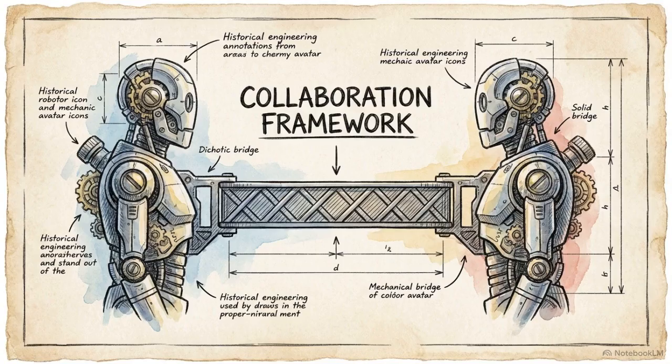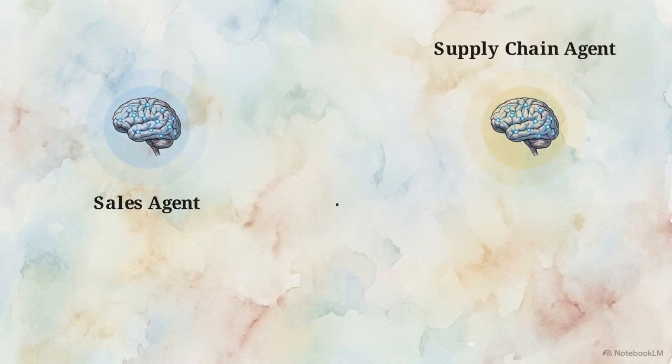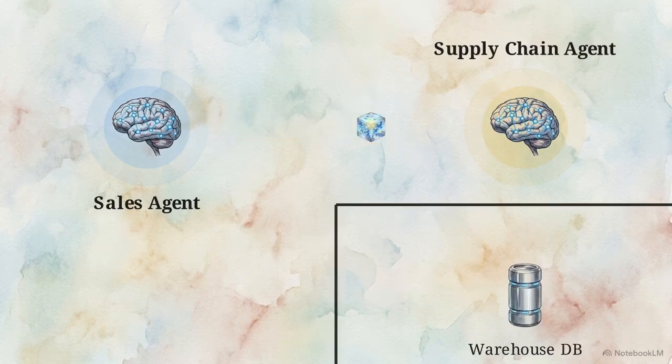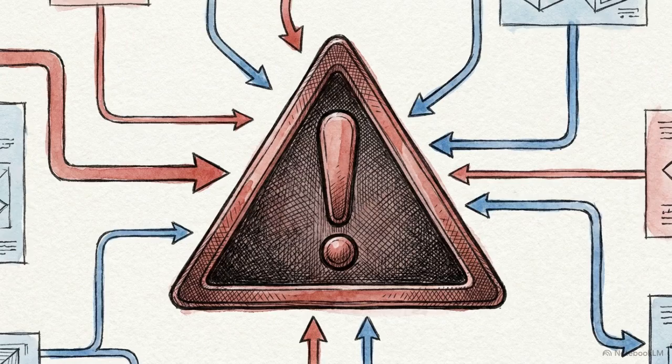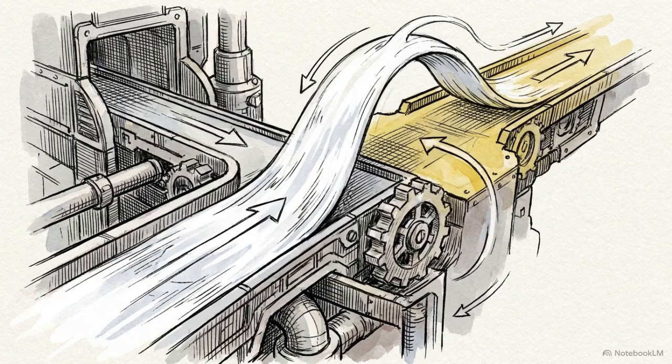And when multiple specialized agents need to collaborate, you deploy the agent-to-agent, or A2A, framework. A2A enables a customer-facing sales agent to securely query an internal supply chain agent to verify inventory, entirely without exposing the underlying raw data tables to the front end. The Fabricam case study also tests how you handle unexpected AI behaviors. The system requires a strict human-in-the-loop escalation path.